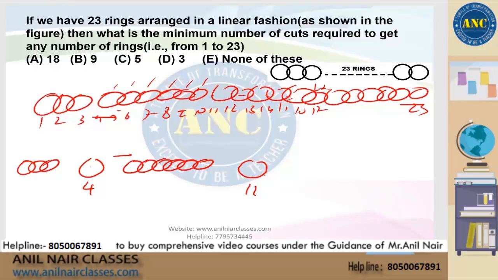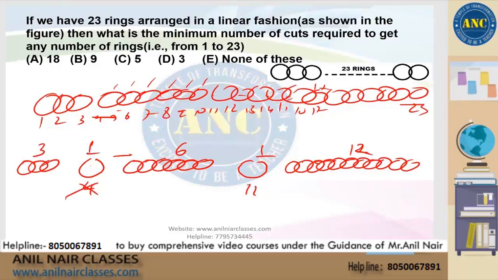So we have 6 plus 5, till 11, we have every number. What is the next thing we don't have? We don't have 12. The rest of the 12 rings can come here. It's damn simple. Rest of the 12 rings here. So we have a set of 12 rings here. We have a single ring here. We have 6 rings here. We have 1 ring here, and we have 3 rings here. What is the number of cuts we did? We did only 2 cuts. 1 and 1. And you see every number is possible.